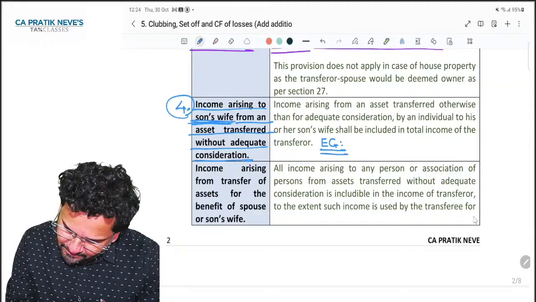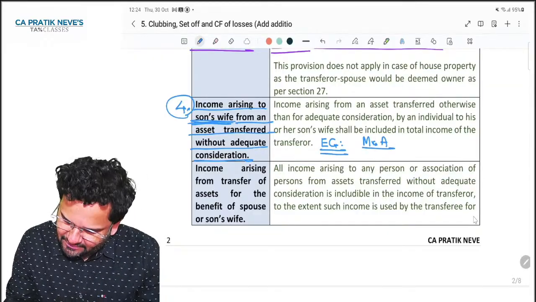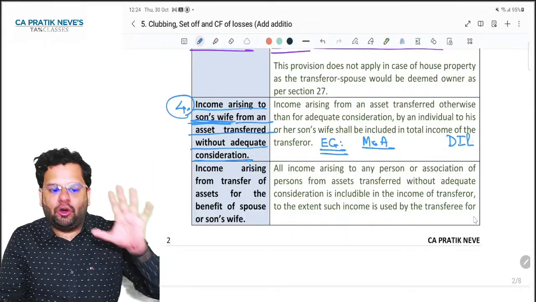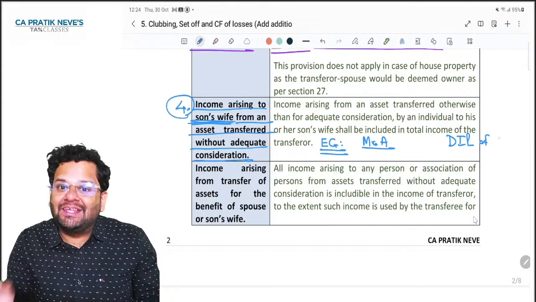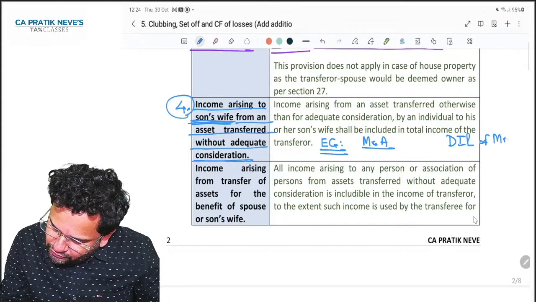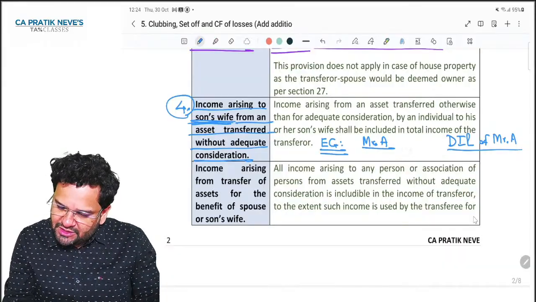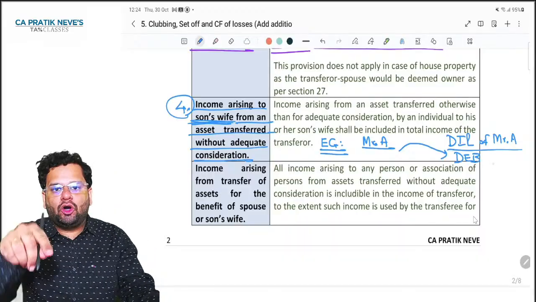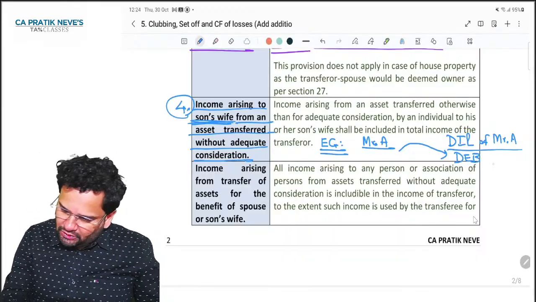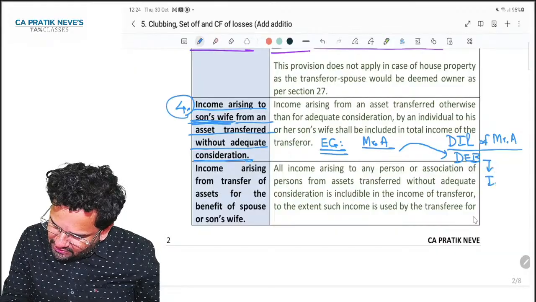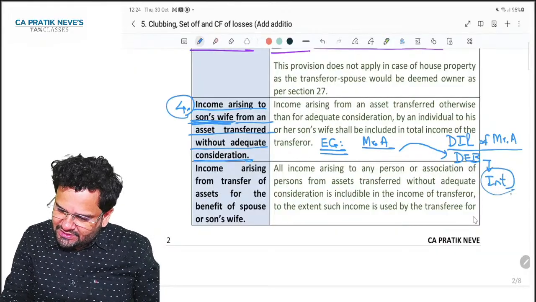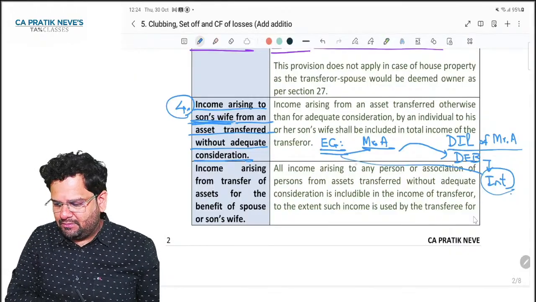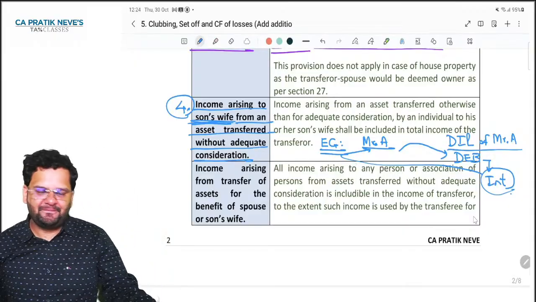The example: there is Mr. A and there is the daughter-in-law of Mr. A. Mr. A gifted debentures to his daughter-in-law. On these debentures, she earned interest. This interest will be clubbed in hands of Mr. A. Make sense? All of you?